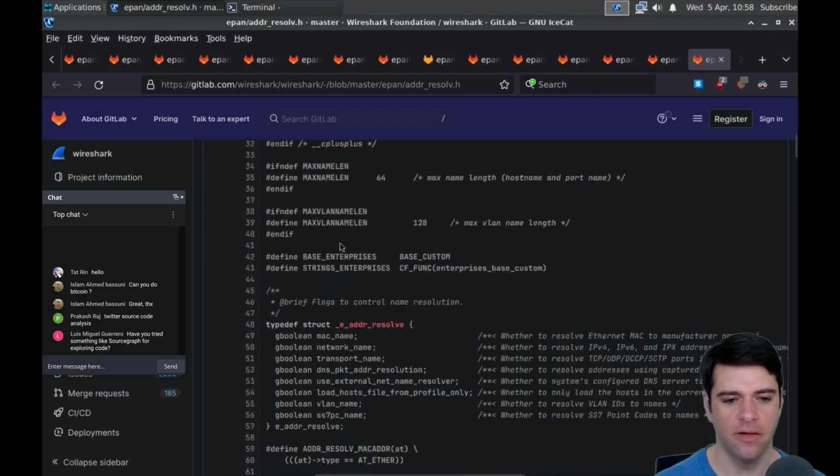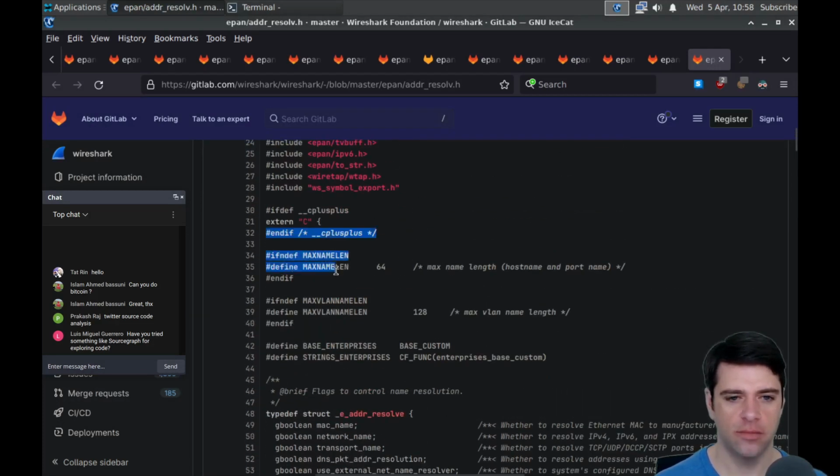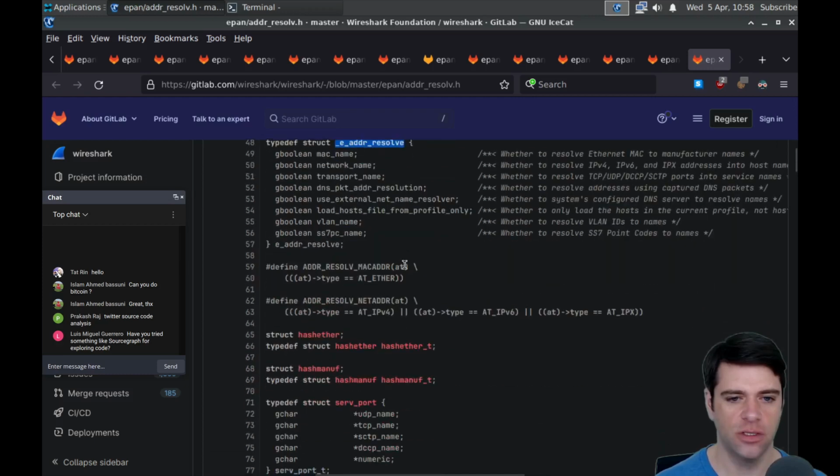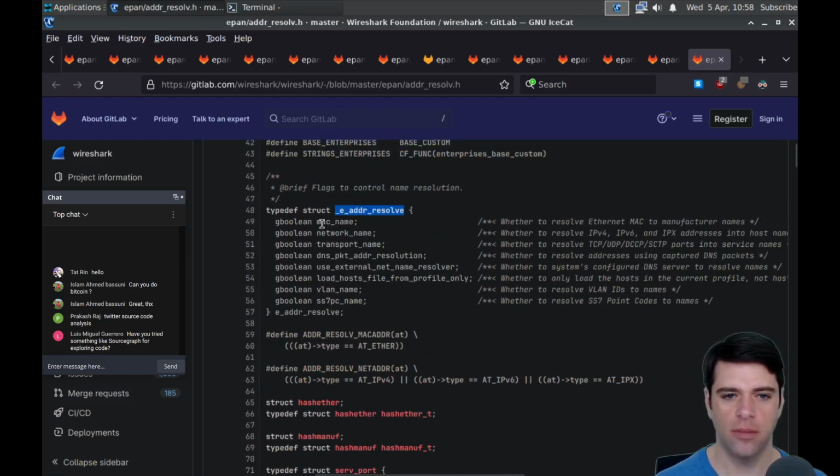I'm in the header, right? Okay. So we've got some max length stuff. E address resolve struct. These are flags to control name resolution. So things like the MAC name, whether to resolve Ethernet MAC to manufacturer names. Huh. Okay. Whether to resolve IPv4, v6, and IPX addresses into host names. We have the IP address, and we want to know whether to resolve it into a host name. So that's like a reverse lookup, I guess.